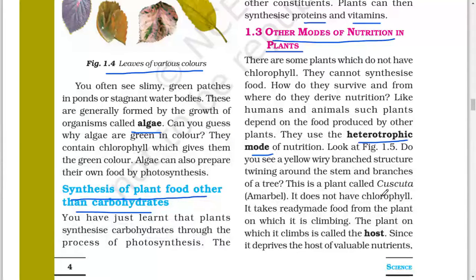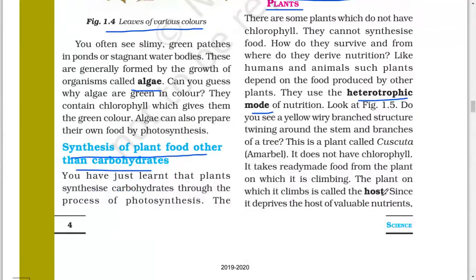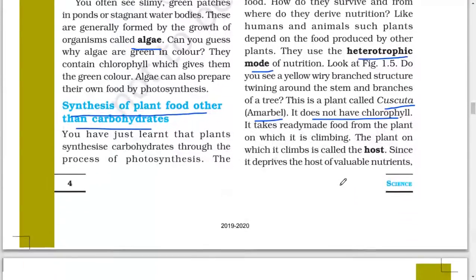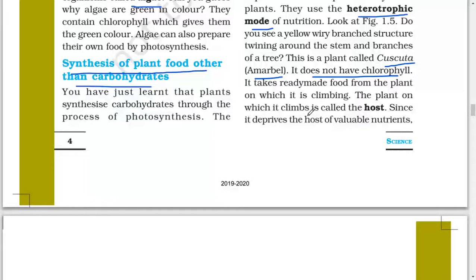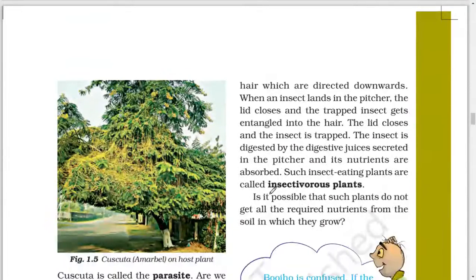Look at figure 1.5. Do you see a yellow, very branched structure twining around the stem and branches of a tree? This is the plant called Cuscuta, or amarbel. It does not have chlorophyll. It takes ready-made food from the plants on which it is climbing. The plant on which it climbs is called the host, since it deprives the host of valuable nutrients. Cuscuta, or amarbel, is on the host plant.